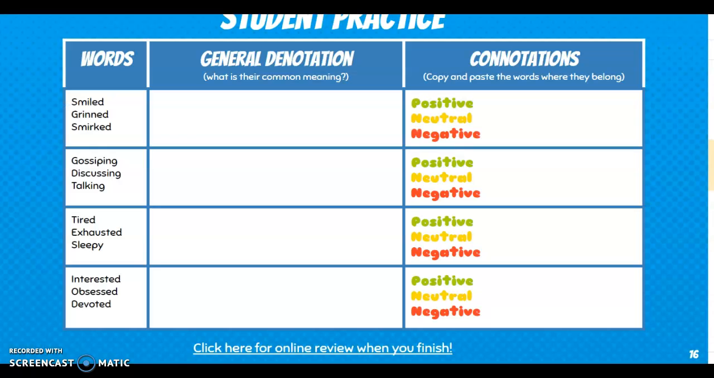All right, so this is the end of our instructional video today. You are going to move on to your assignment that looks like this. You will have the words on the left-hand side, for example, smiled, grinned, and smirked. Your job is to tell me what is the general denotation. What do all three of those words have in common? And then over on the very right side, tell me which of those words is positive, which of those words is neutral, and which of those words has a little bit more of a negative connotation.